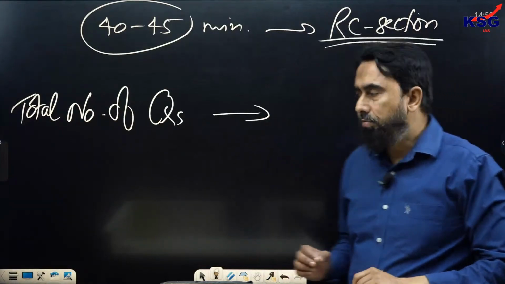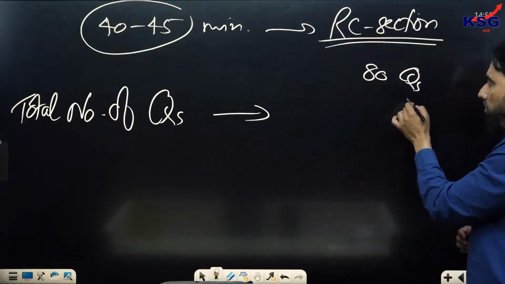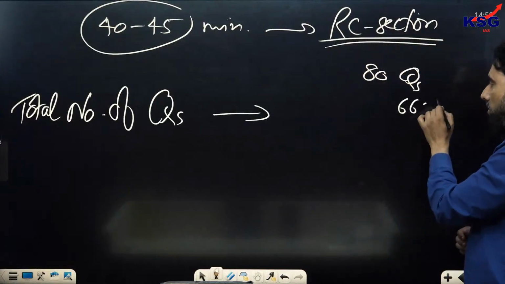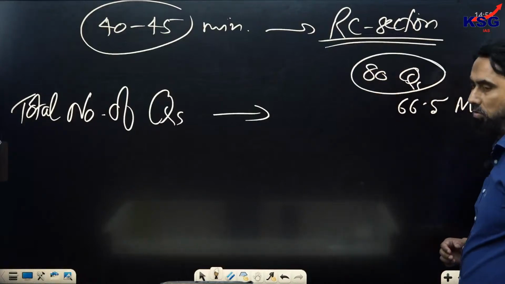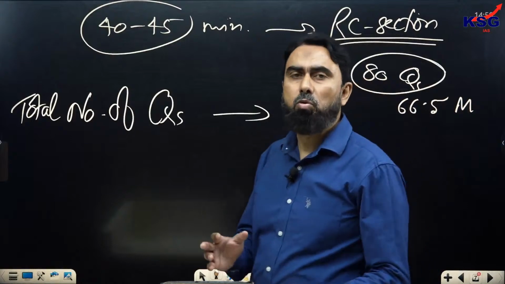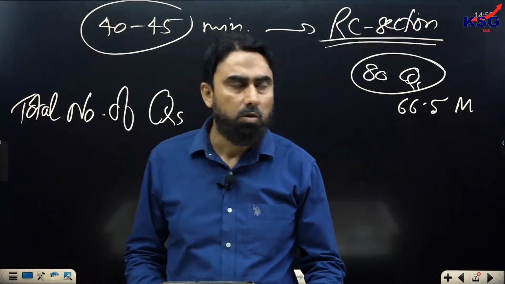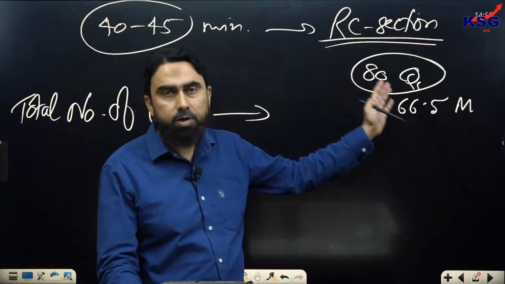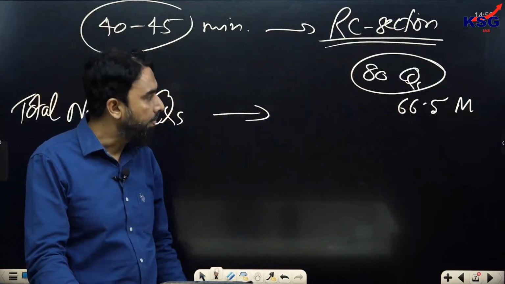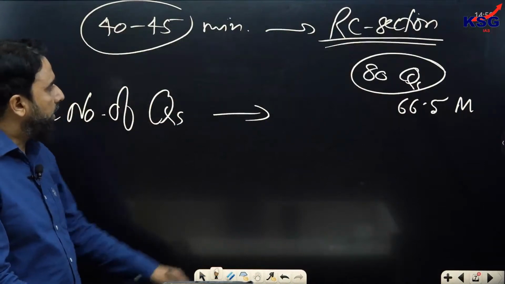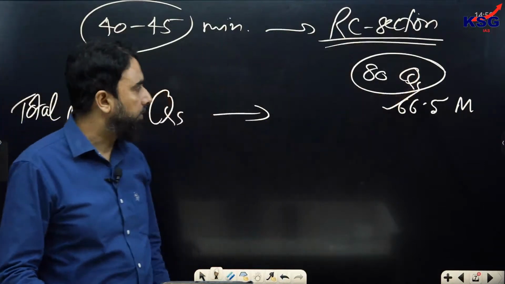Since the exam is qualifying, you need to score 66.5 marks. It means you need not solve all the 80 questions, but your job is to find out those questions which are within your reach. So in that whole list of 80 questions, you should not miss out those questions that you can solve and score, so that you fairly clear this paper.